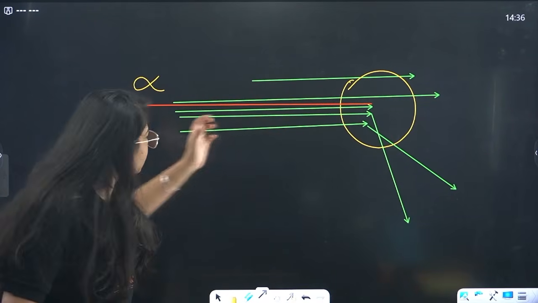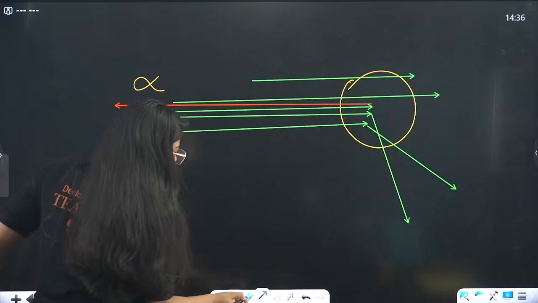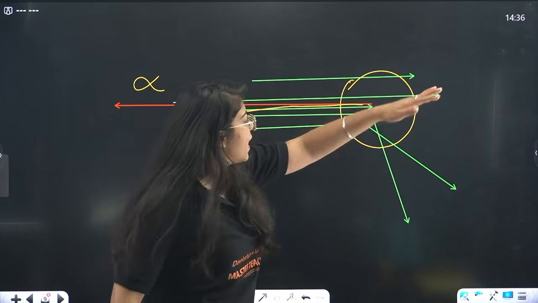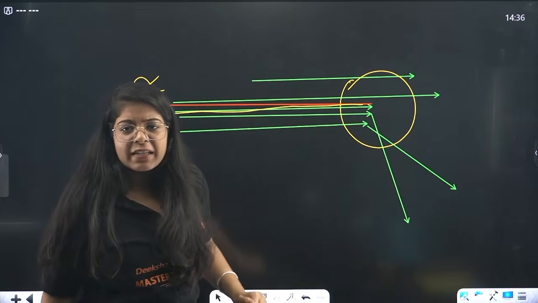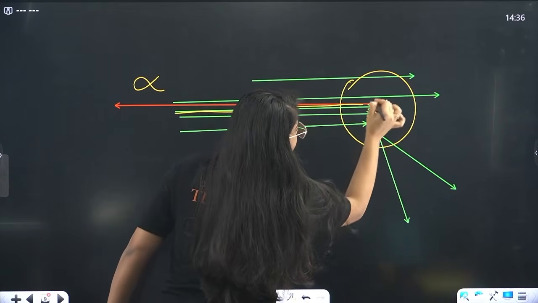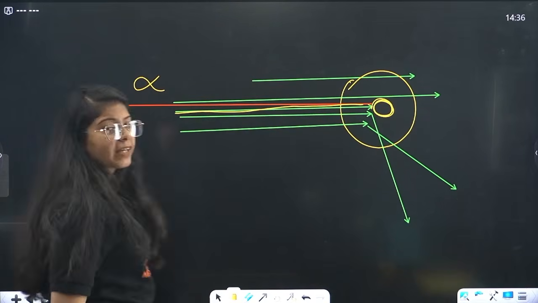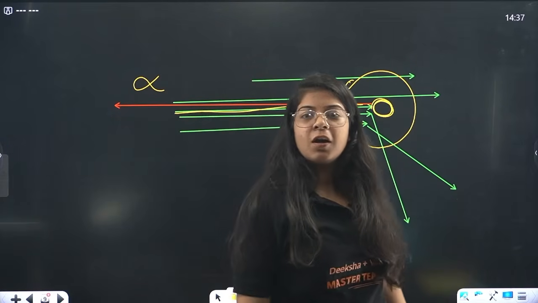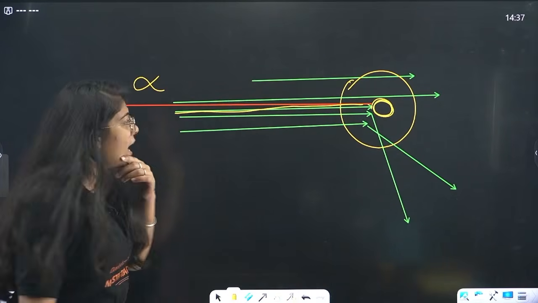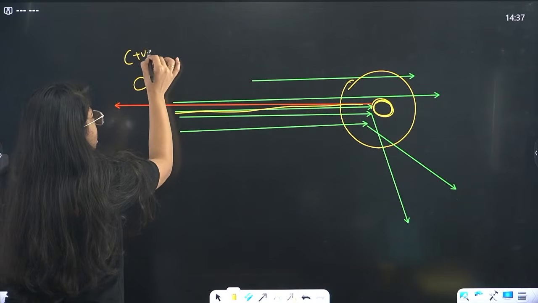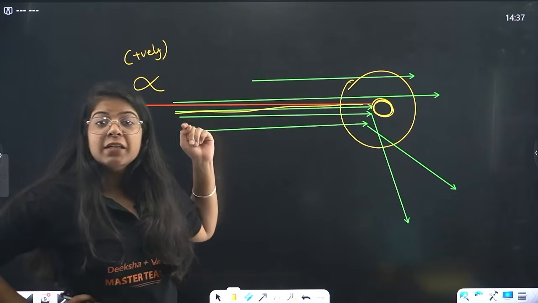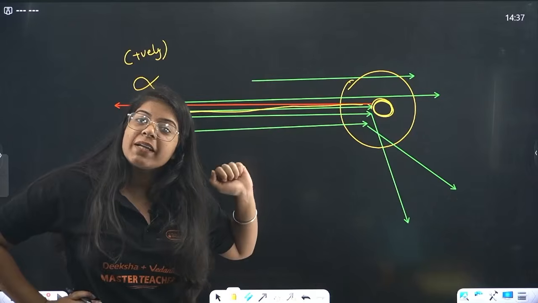So what is happening? They are firing alpha particles, mostly they go straight, passing through the atom, or get a little bit deflected. But when I fired the alpha particle right at the center of the atom, it almost deflected back on the same path. That means the alpha particle is positively charged, and if it's coming directly back, then it is getting repelled. How will it get repelled?